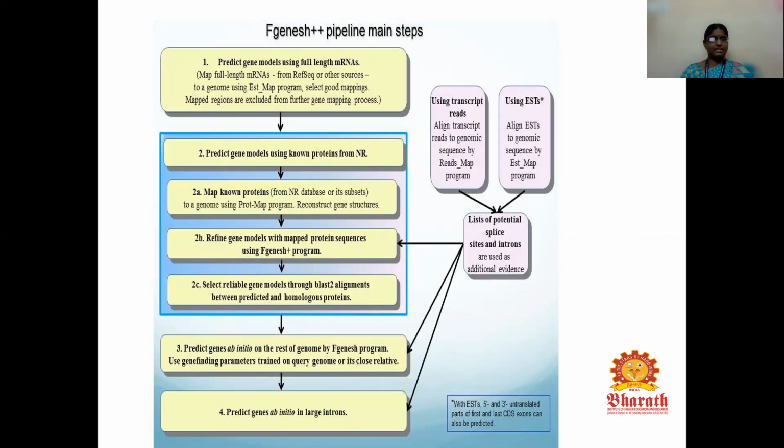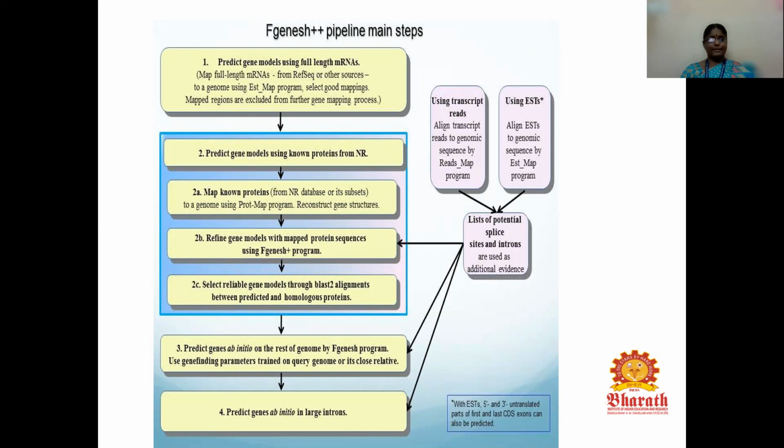In this diagram, you can see we predict gene models using full-length mRNA, and then known proteins are available, and then we have to map the known proteins. After mapping the known proteins, we refine gene models with mapped protein sequences using the FGENESH program, and then we select the reliable gene models using the BLAST alignment method, and the homologous proteins are produced. Then we predict genes ab initio for the rest of the genome by the GENSCAN program.